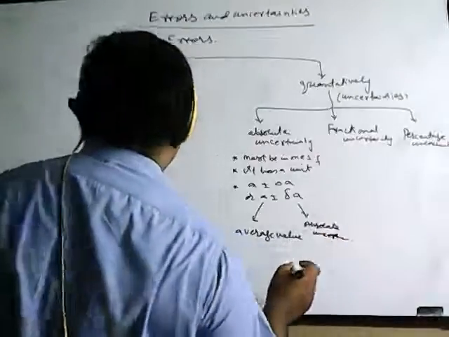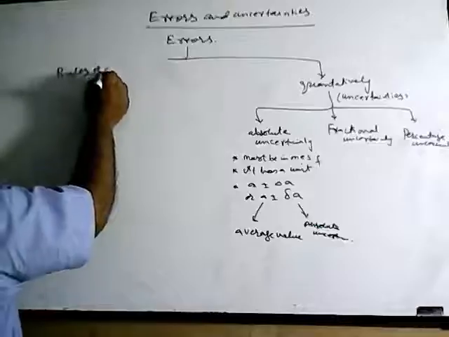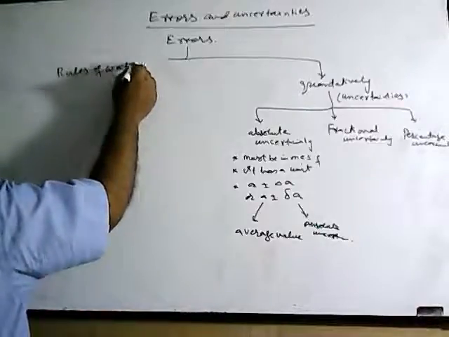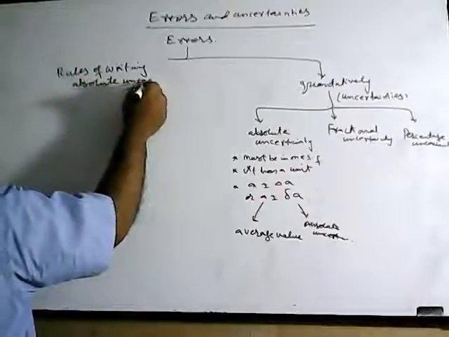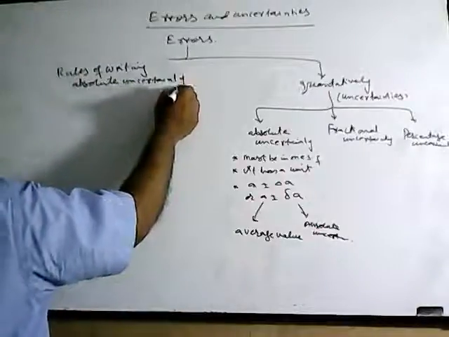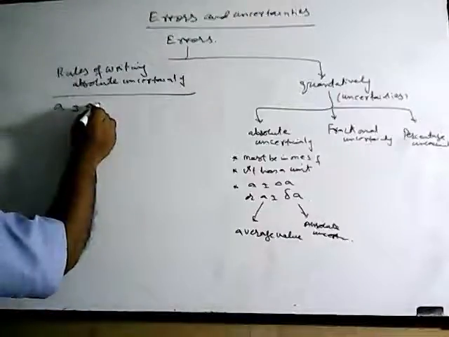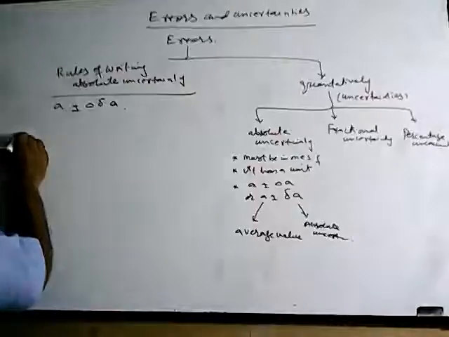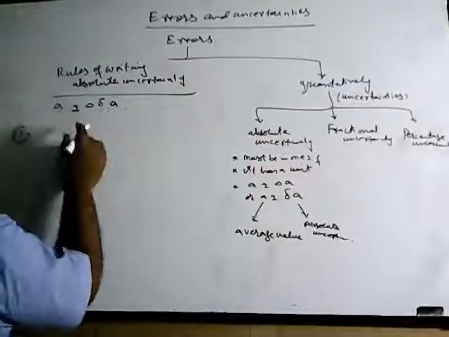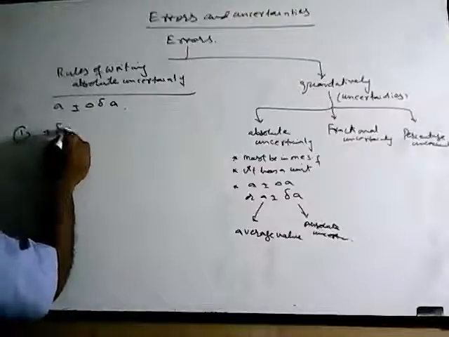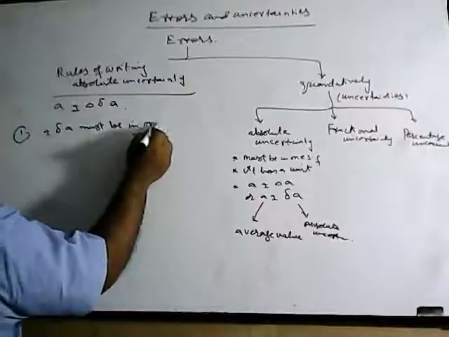So what are the rules for writing absolute uncertainty? Suppose it is written a plus minus delta a. First of all, delta a, which is the absolute uncertainty, must be in one significant figure.